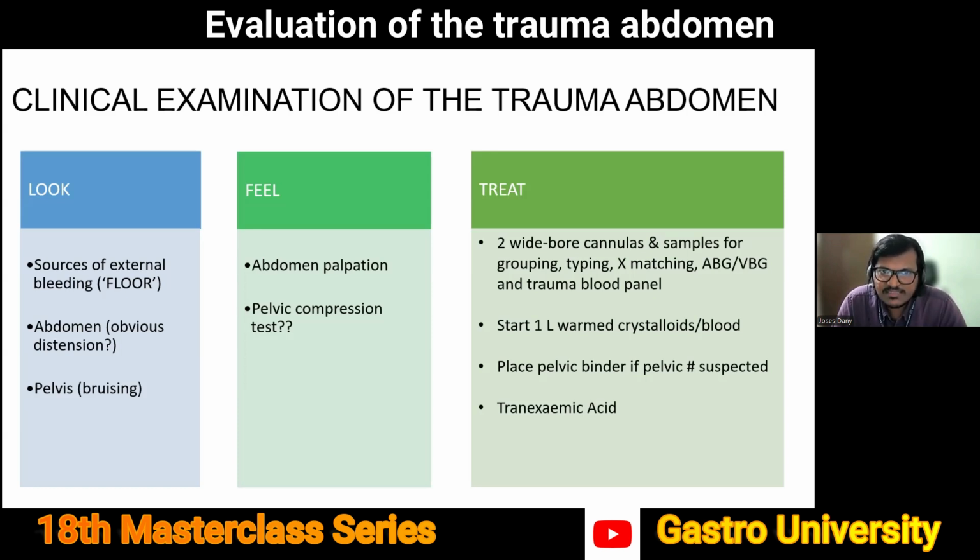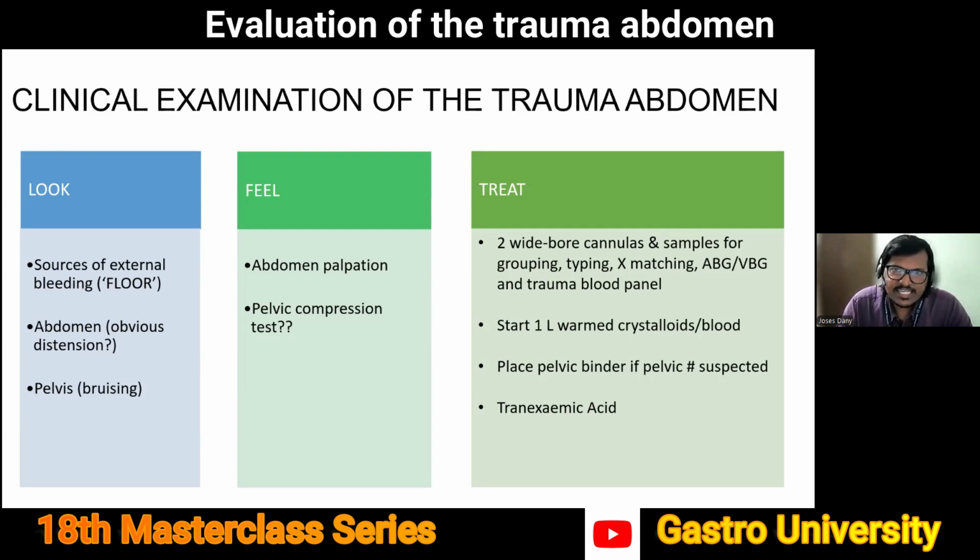Treatment is simultaneous. We have to remember that in ATLS, you have to diagnose and treat simultaneously. The goal is to bring back the physiology as early as possible. Two wide bore cannulas, take samples for grouping, typing, cross-matching, get a gas in hand, send a full blood panel, start your initial warm crystalloid infusion. If you've got blood, start that instead. If the pelvic compression test is positive, place a pelvic binder quickly. And if the patient has come to you within the first 3 hours, give him a bolus of tranexamic acid.